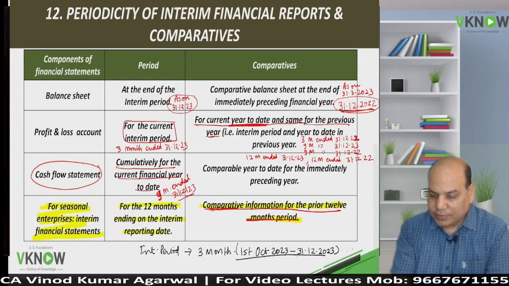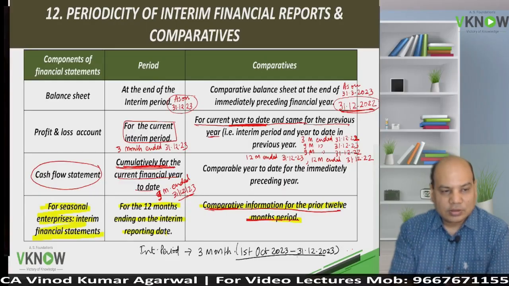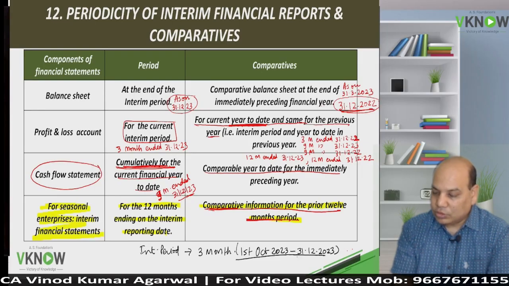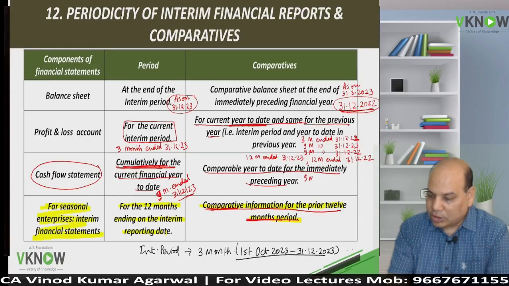This is cumulative from the beginning till the end of the reporting period. Year to date, 1st April to 31st December, and comparable for the immediately preceding year. So here I am going to prepare one 9 months ended